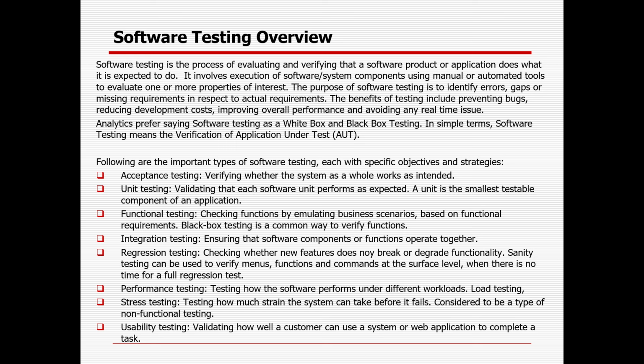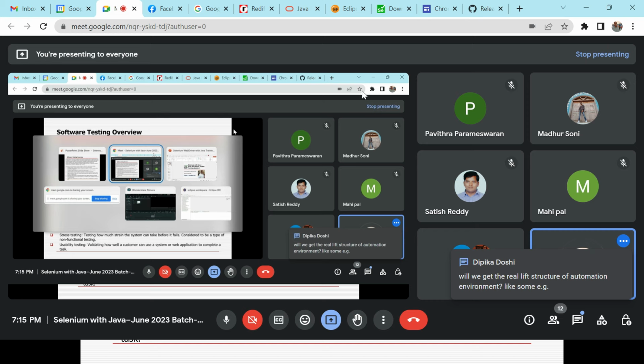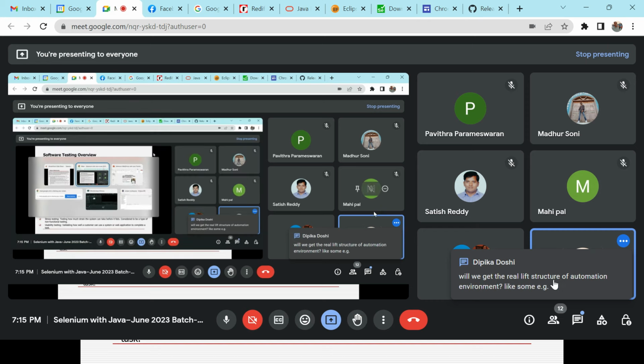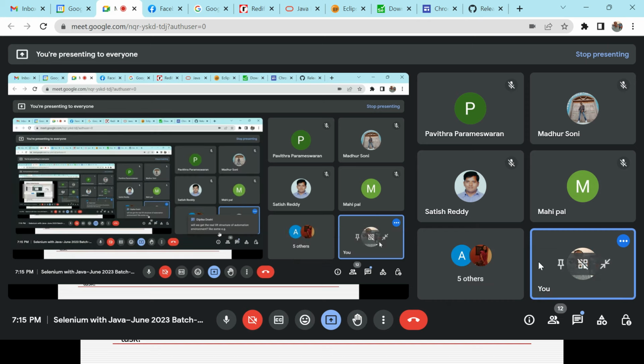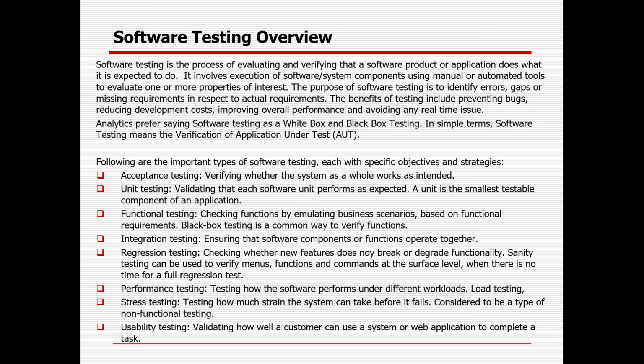20 to 25 years back, there was no concept of independent testing. Primarily the developer used to do the development, unit testing, and all kinds of testing, and they used to certify the product.